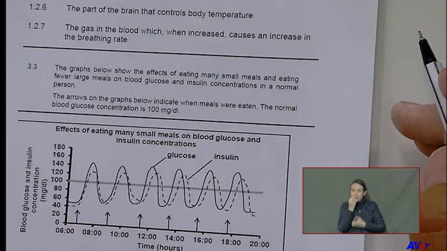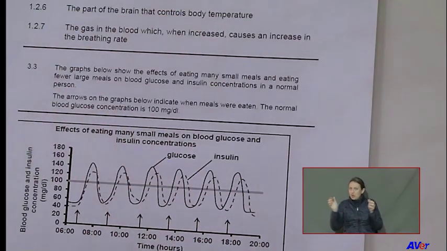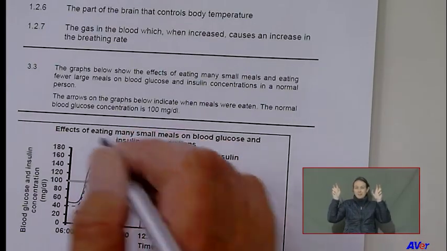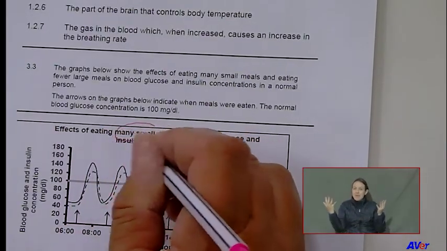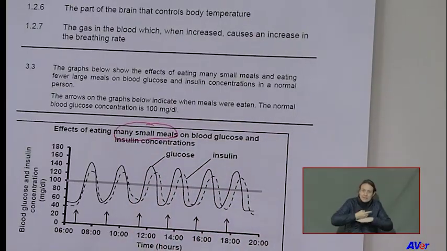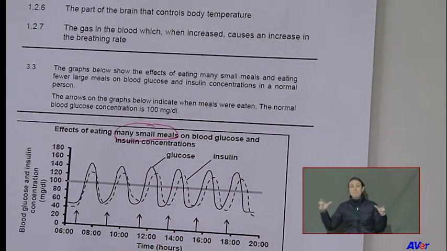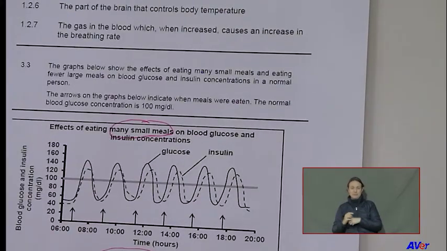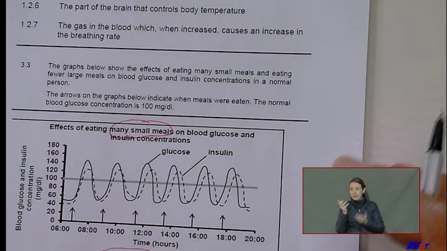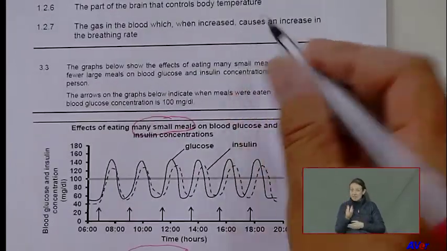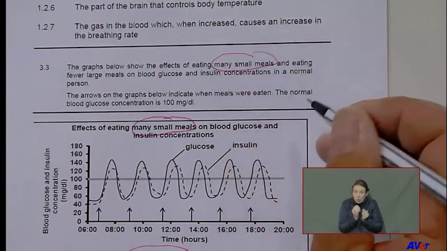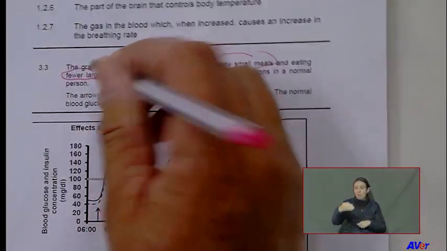It says here, the graphs below show the effects of eating many small meals and eating fewer large meals. Do you see what the graphs are all about? Even read the heading there. The one graph I'm going to circle here, the effects of eating many small meals in comparison to eating fewer large meals on blood glucose. So they're comparing. What is the benefit for somebody suffering from sugar diabetes if they can eat many small meals in comparison to fewer large meals?